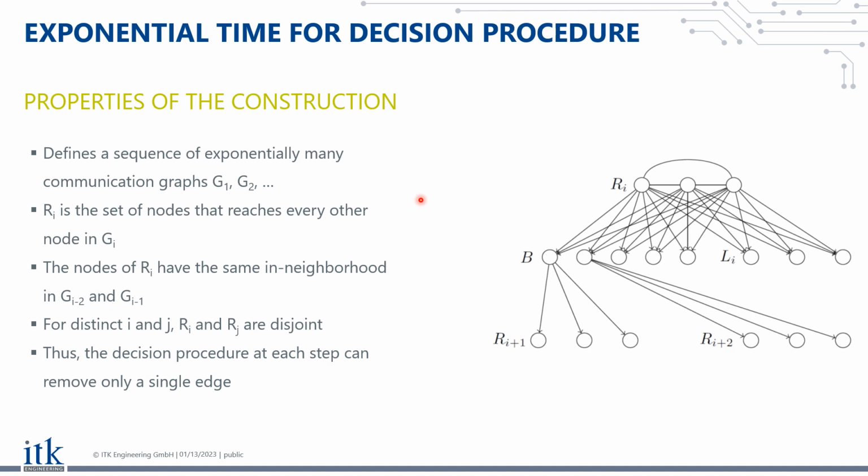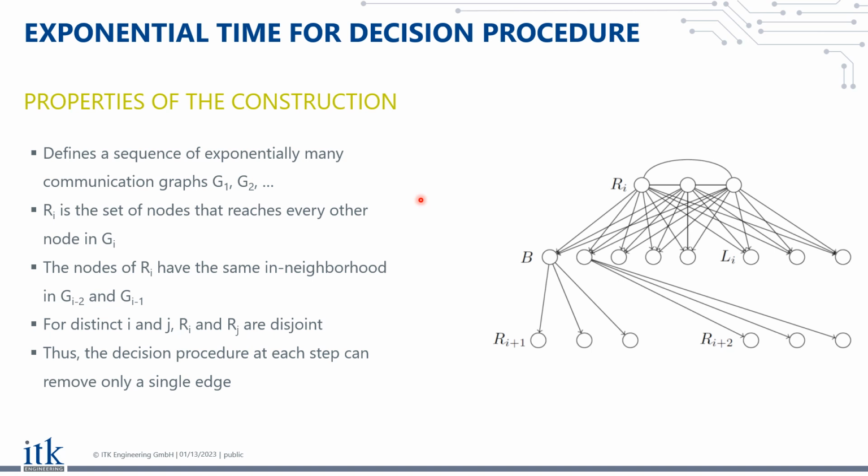Since we have exponentially many graphs in this sequence, this basically means that the decision procedure will take an exponential number of rounds. And as we have seen before in one of our results in theorem 14, we show that the time complexity of the decision procedure is a lower bound for the time complexity of consensus. So this shows that, in fact, the time complexity of consensus really can be exponential in this setting.